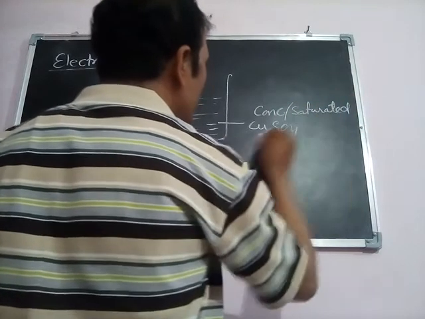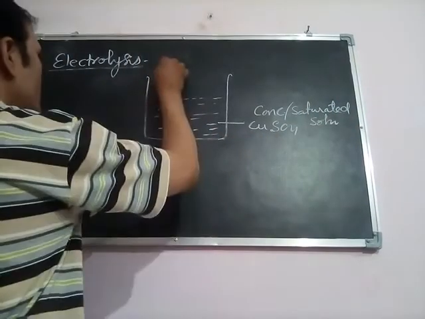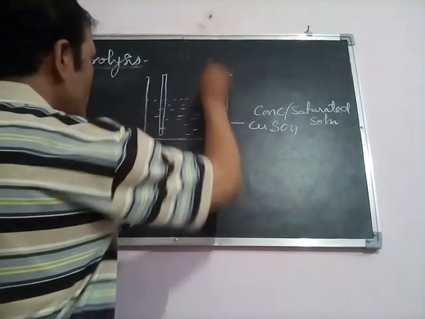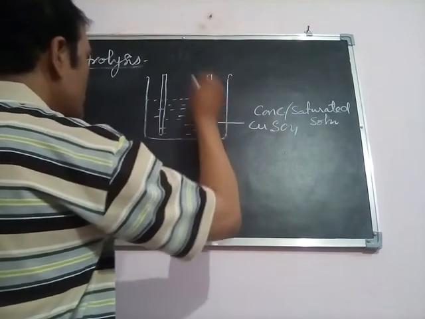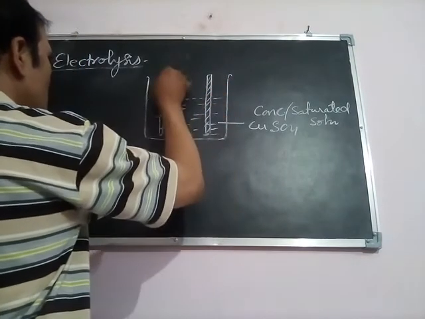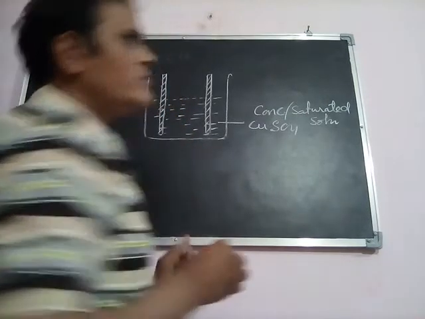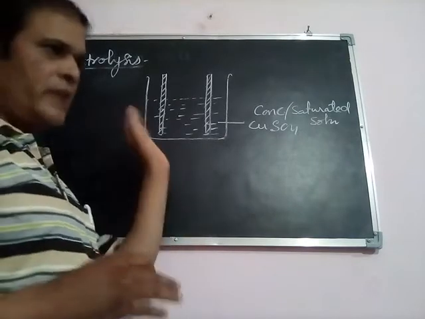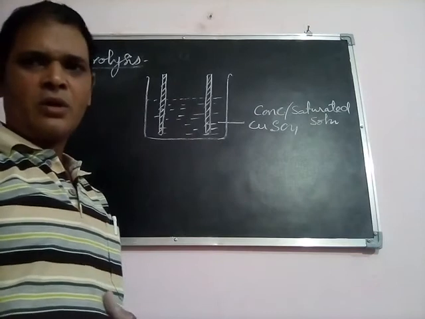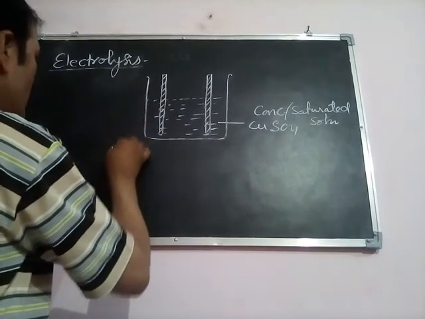This is a saturated solution of copper sulfate, and we can dip two electrodes of the same copper metal. One will behave just like the anode, and the other will behave just like the cathode. In case of an electrolytic cell, we all know very well that the electrode on which the oxidation reaction will take place is known as the anode. So in this cell we will see what kind of reaction will take place at the anode.